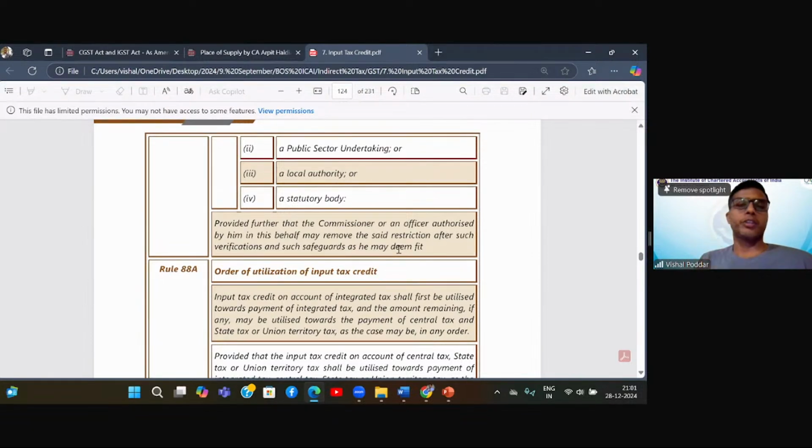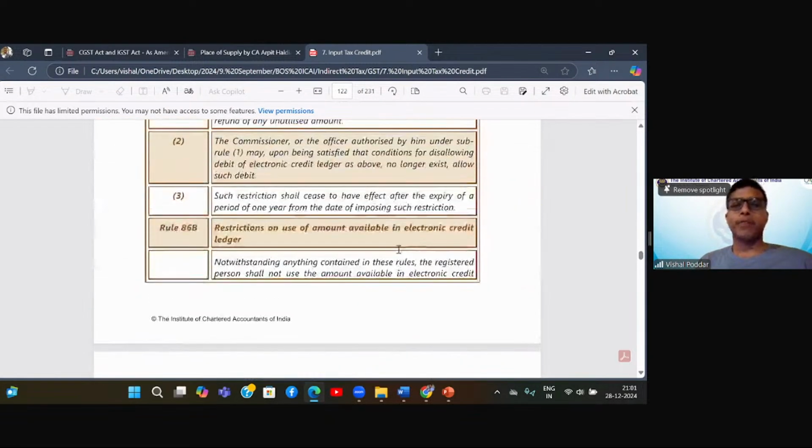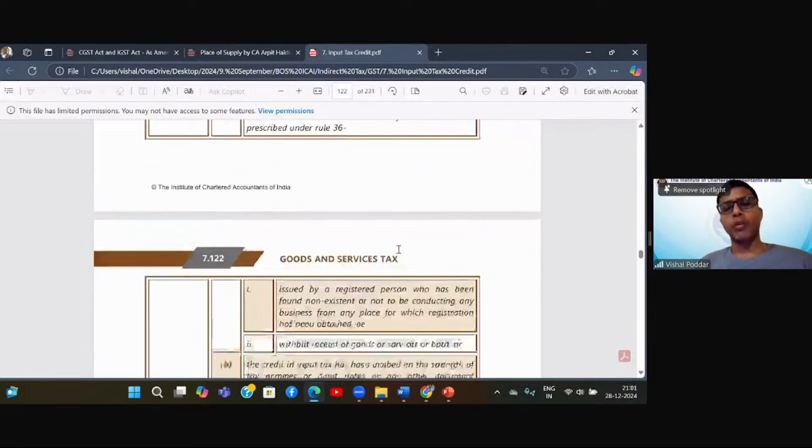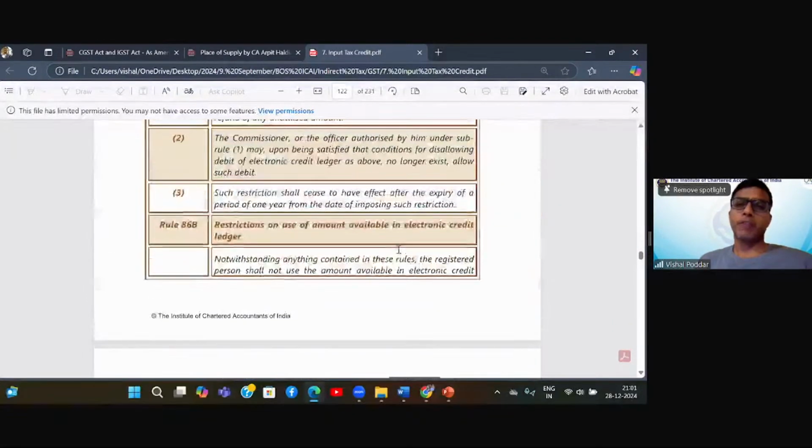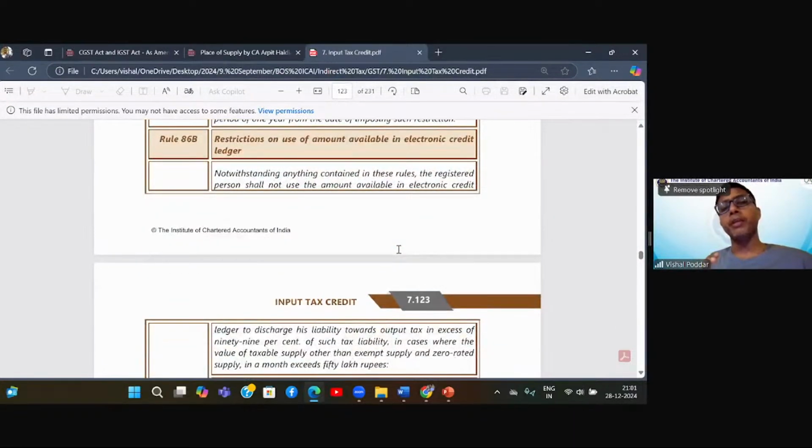So these are the two restrictions, in the form of 86A, where they can block my credit wherever they are doubtful about me taking correct credit or utilizing correct credit or my supplier being genuine. Then they can block my credit ledger. That can be maximum for 1 year. And in 86B, every month I have to check my status. And if I'm fitting in the credible category, no problem. If I'm not fitting in the credible category, then for that month's outward tax, 99% I can use my credit ledger. For the balance 1% of my output tax, I have to compulsorily pay using cash ledger.